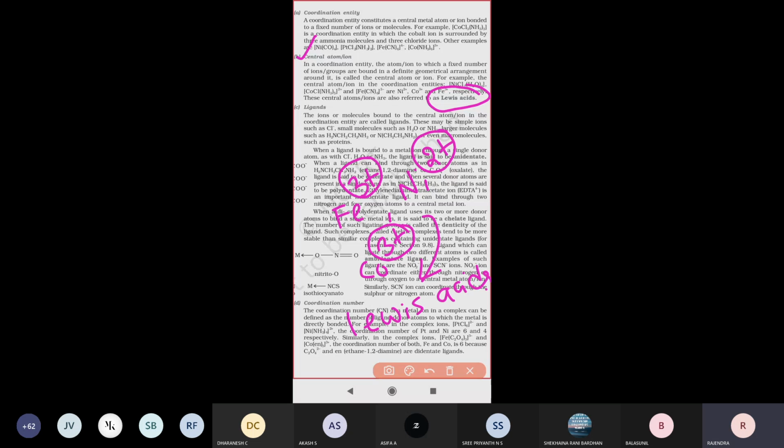So these metal atoms easily donate electrons. They donate electrons to the combining molecules or ions, the attaching molecules or ions. That's why these central metal atoms act like Lewis acids.